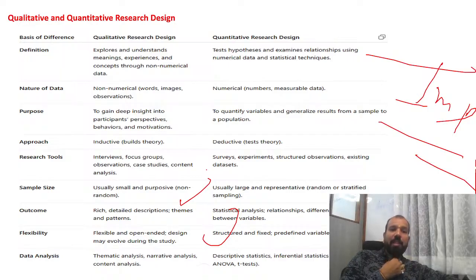Flexibility: flexible, open-ended. Design may evolve during the study, because whenever you are taking an interview, you are giving full freedom to the respondent. So it's more flexible, more open-ended, and it's evolving during the study. But in terms of quantitative, we have the structure and it is fixed. In data analysis, we do thematic, narrative, and content analysis. But in the quantitative, we do descriptive, inferential, regression, ANOVA, and t-test.